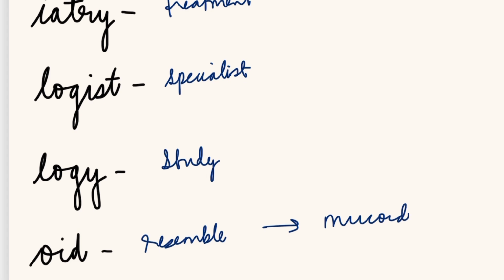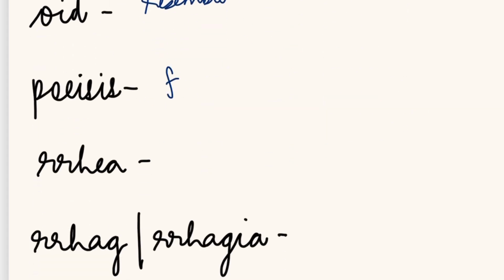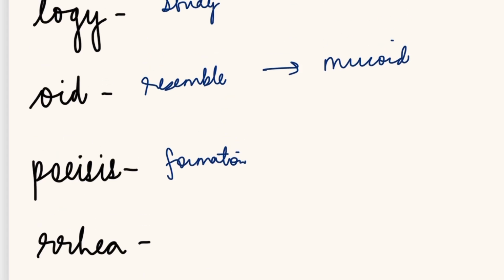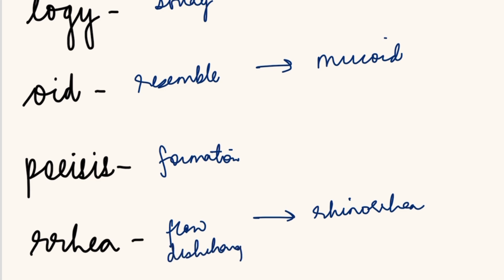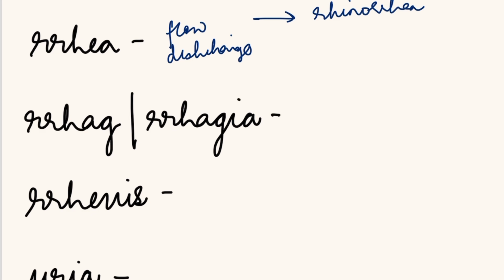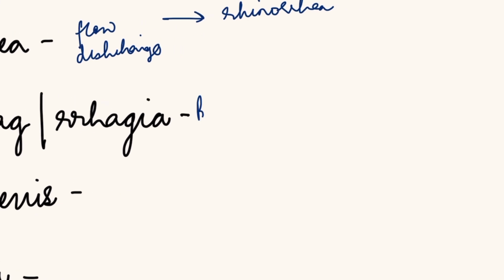Mucoid, that is, resembles mucus. Poiesis is formation, erythropoiesis, that is formation of red blood cells. Rhea means discharge or flow, that is rhinorrhea, this is discharge from the nose. Rhagia means bursting. For example, hemorrhagia. Hemo means blood, rhagia means bursting. So hemorrhage is excessive blood, excessive bleeding.